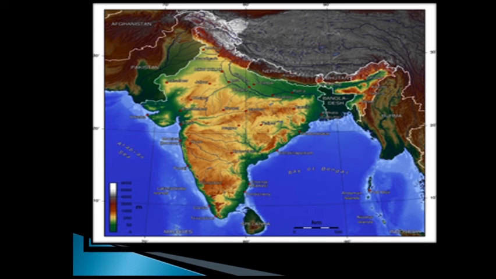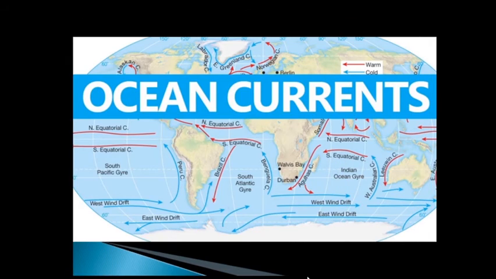So we have studied the factors affecting the climate of India. Now another factor is ocean currents. These ocean currents sometimes move eastward and westward, and the winds cause low pressure or high pressure over the sea, which sometimes results in storms, cyclones and heavy rainfall.